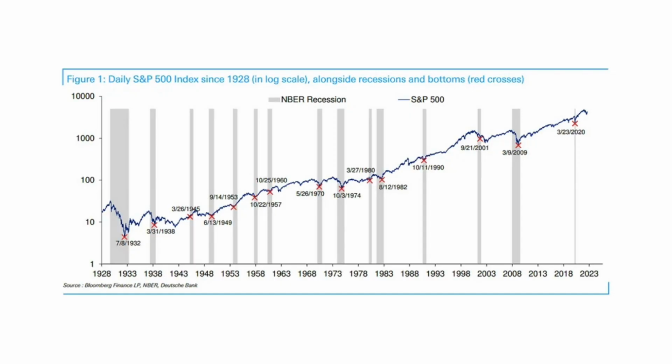I'm going to throw up a chart on the screen. So this is basically looking at the daily S&P 500 index since 1928 in log scale. And this is alongside recessions and bottoms. So the red crosses are the bottoms, and the recessions are highlighted in gray.